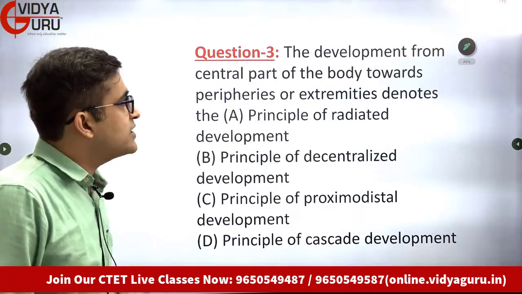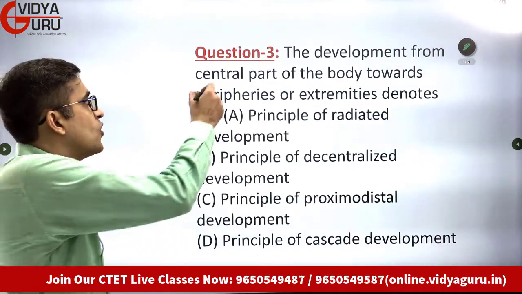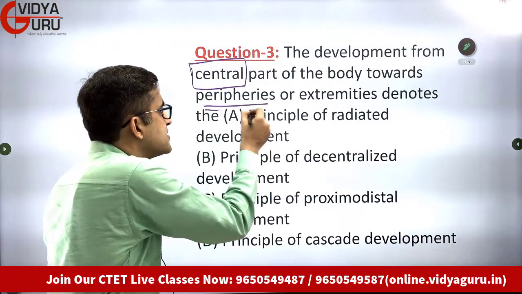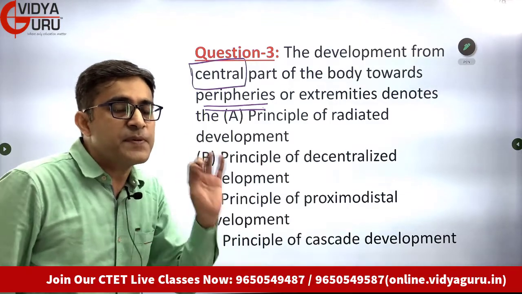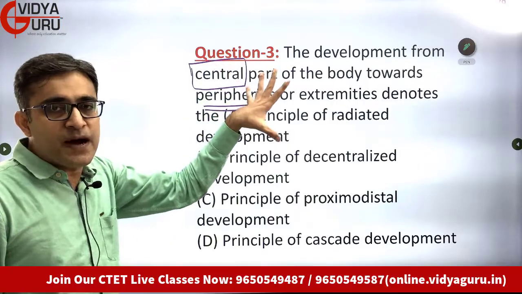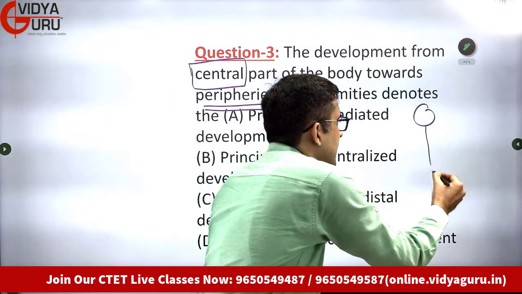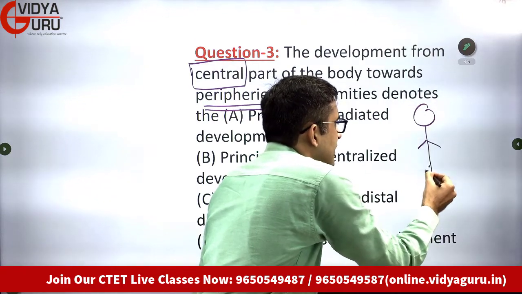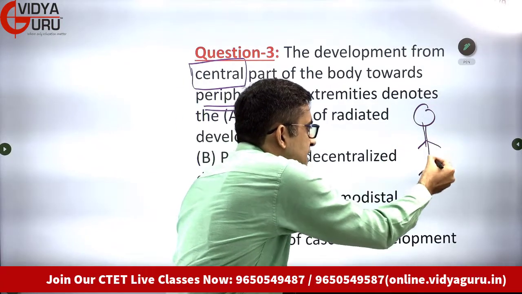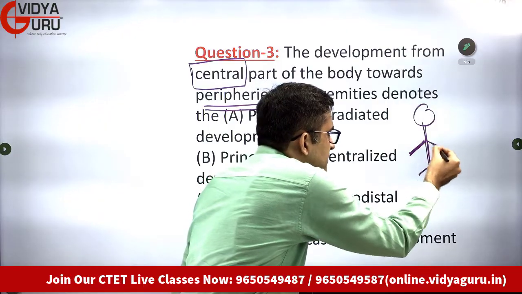Let's look at the next question now. Development from the central part of the body to the peripheries. This question has been asked multiple times. Students, you should get this right for sure. From the central part to the peripheries. Let me draw a stick man. Pardon my drawing, but there is the central part, there is the mid-axis. Yes or no, students?